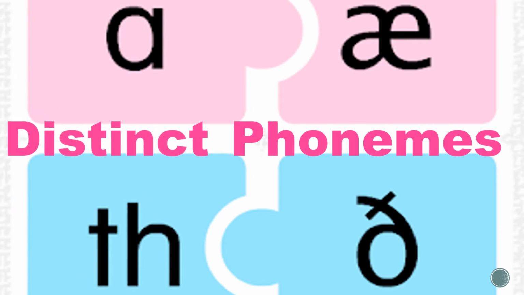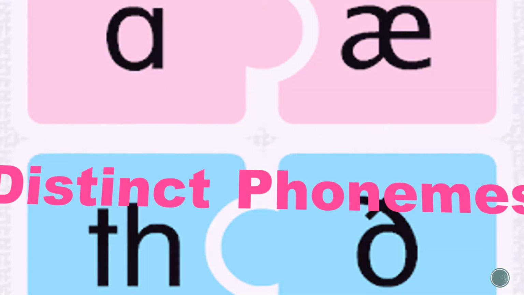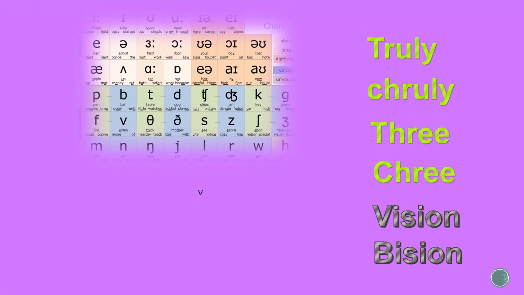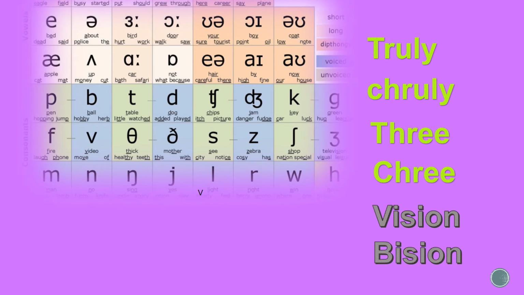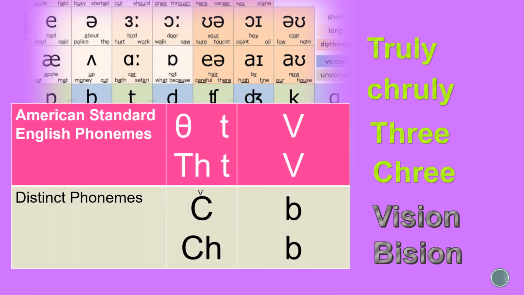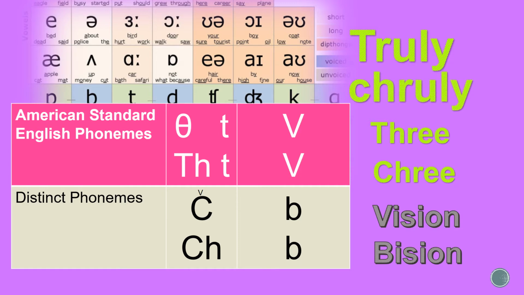Next, I will isolate the phonemes from each word that is distinct or different from the standard American English. There were 2 distinct phonemes that were recognized during the English language learner's recital of the 9 English words. English language learner number 1 was a Spanish speaker. When she pronounced the word thoroughly, instead of saying the t sound, she recited it with the ch sound. Therefore, the word was no longer thoroughly, but truly.